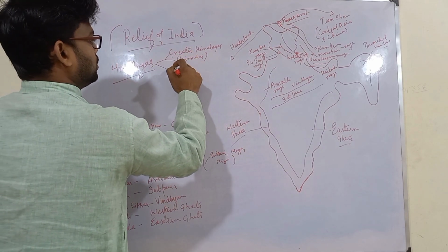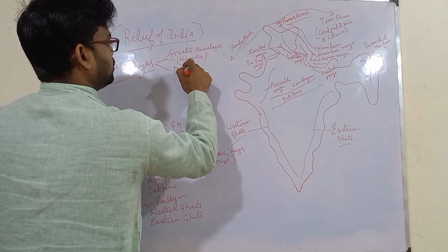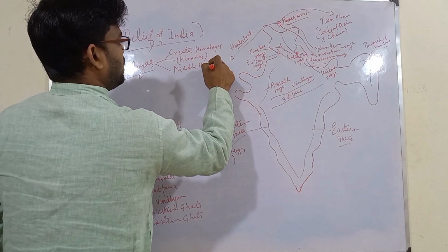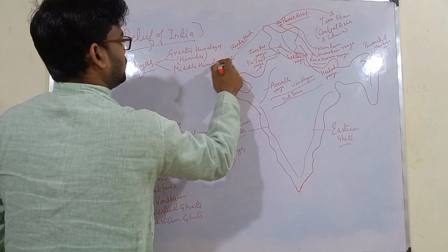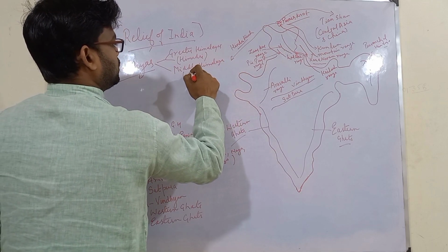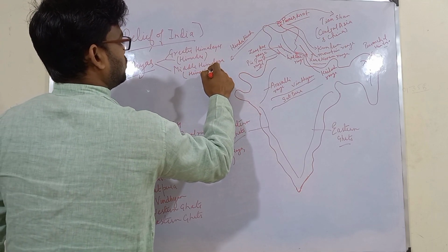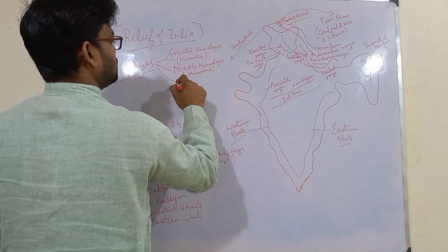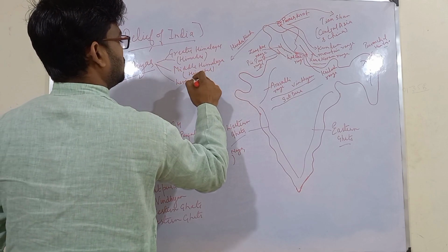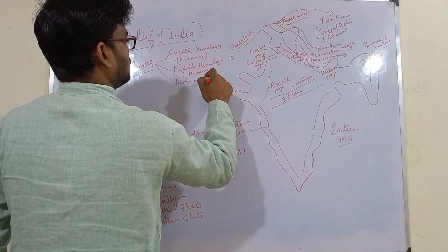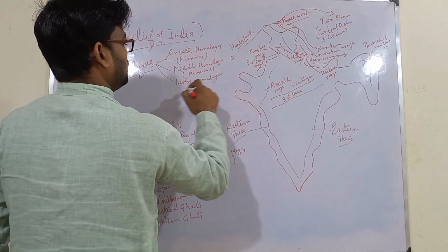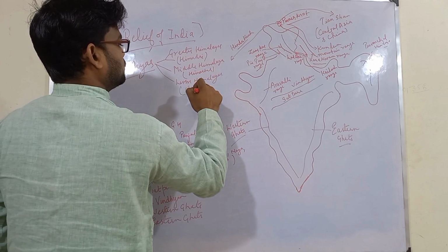Next one is Middle Himalayas, also known as Himachal, and the last one is Lesser Himalayas, also known as Shivalik.